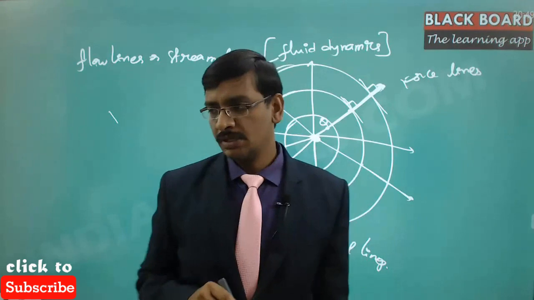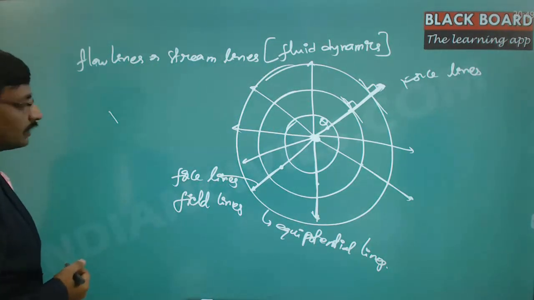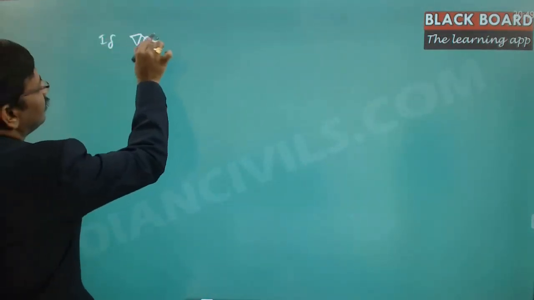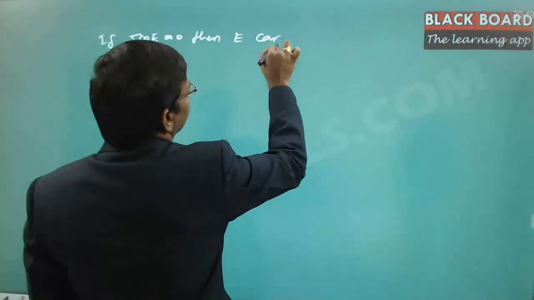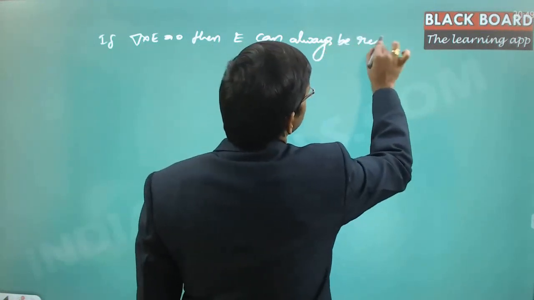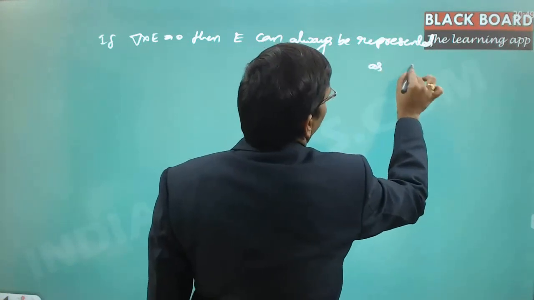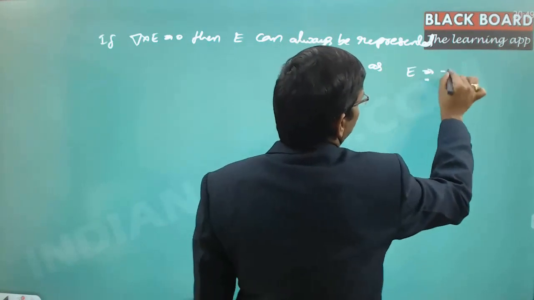right? Okay. Now, coming back to our discussion, see this. In vector calculus, there is a concept that if del cross E equal to 0, then E can always be represented as minus del V, minus del phi.